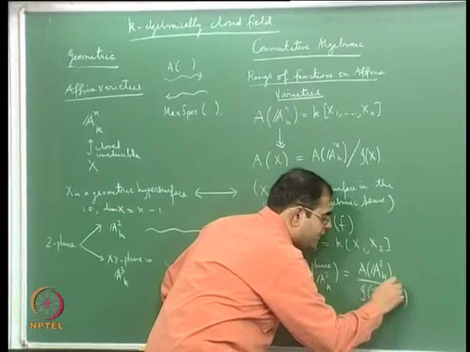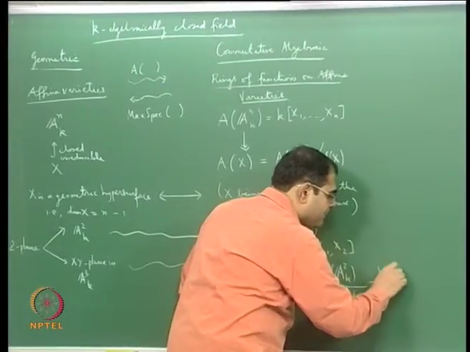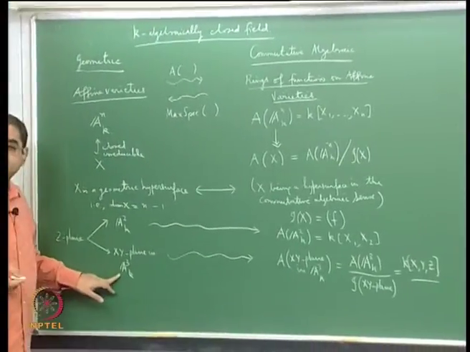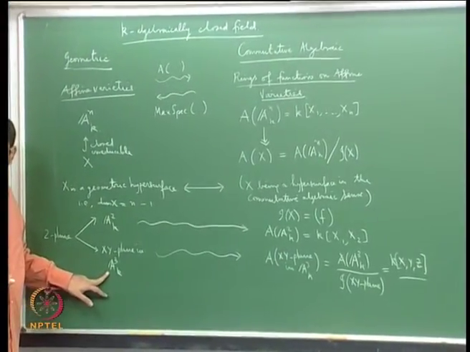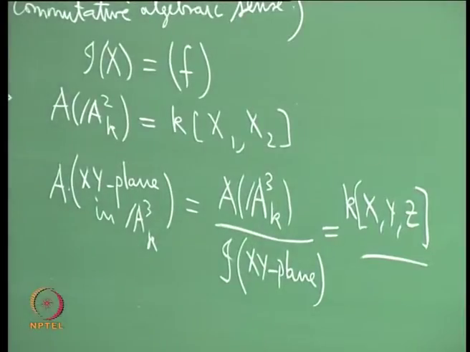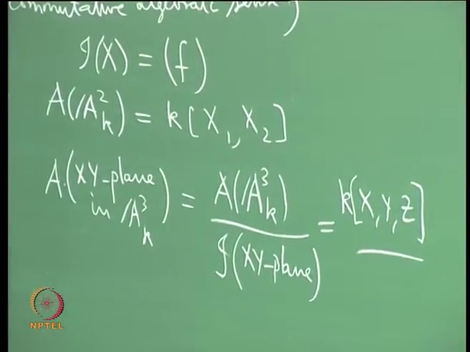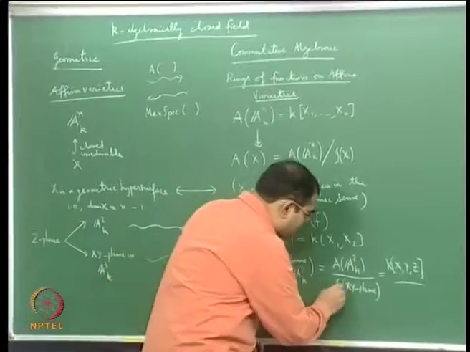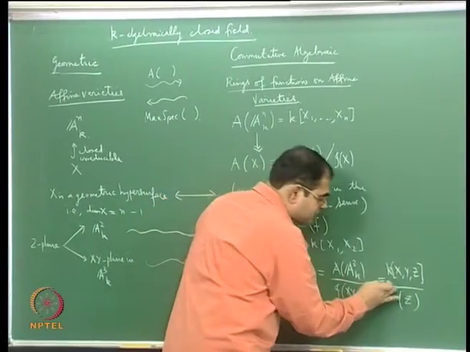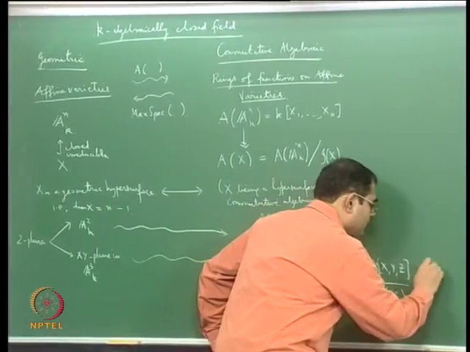A of A3 is of course k[x,y,z], because we agreed to call the coordinates on this 3 space x, y, z. And it is the xy plane you are interested in. What are the functions that vanish on the xy plane? It's the z coordinate, where the xy plane is simply written as z equal to 0, so the ideal of the xy plane is just the ideal generated by z. And so it's the polynomial ring k[x,y,z] modulo z, which is actually isomorphic to k[x,y].